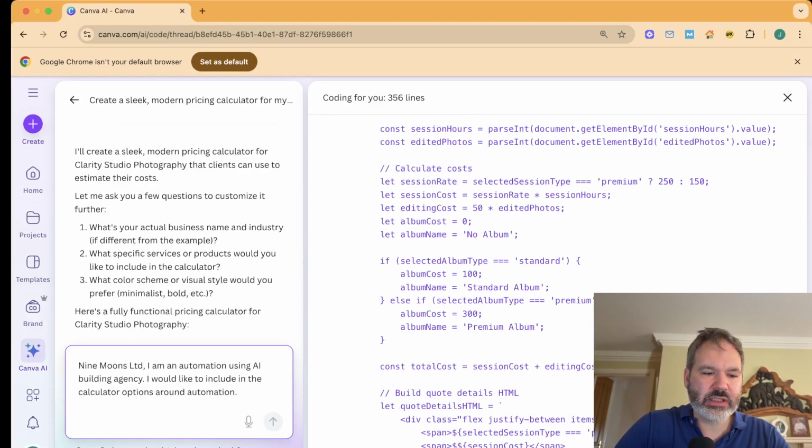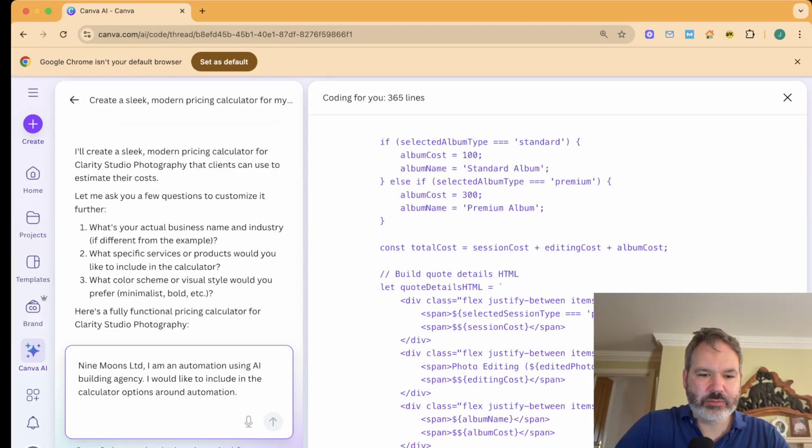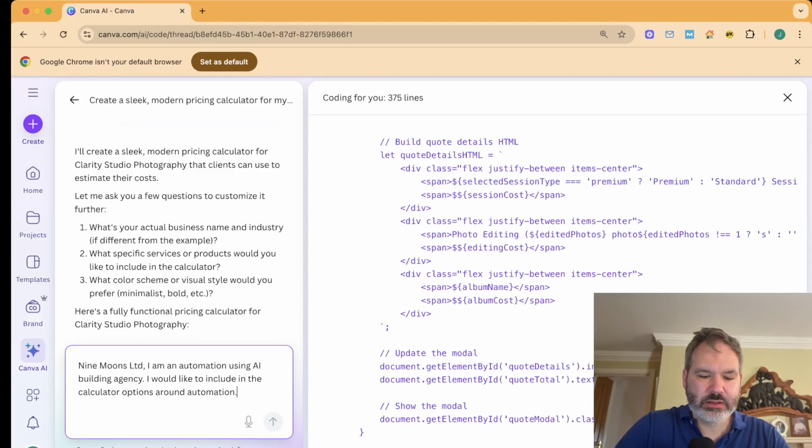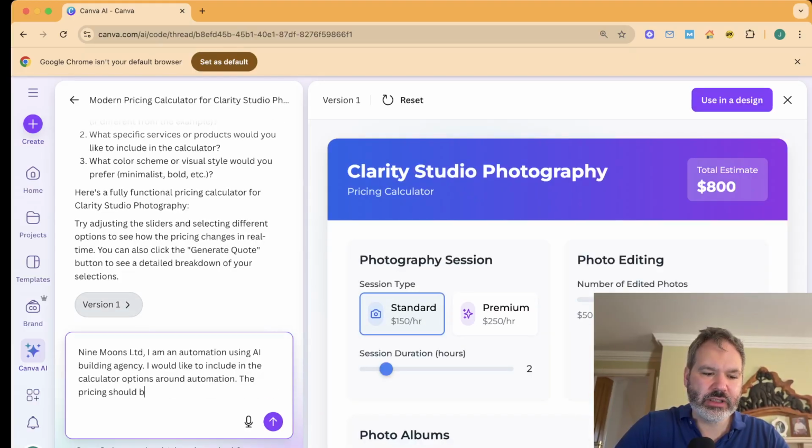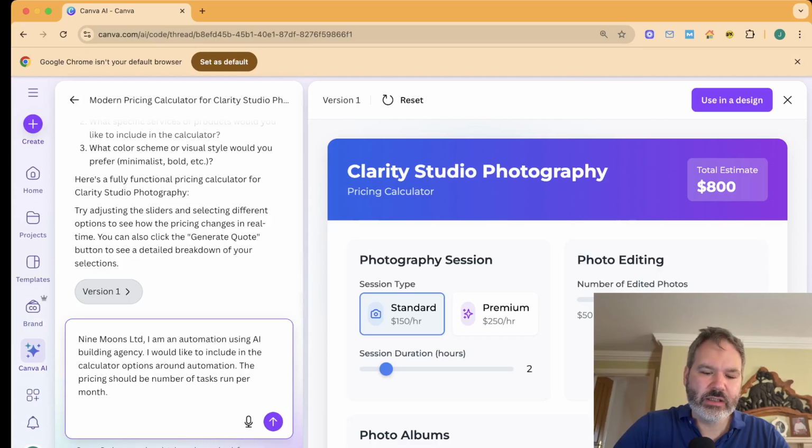So I think probably it would be a case of, well, right, yes, the pricing should be number of tasks run per month, okay, and the options should be for the time to build.